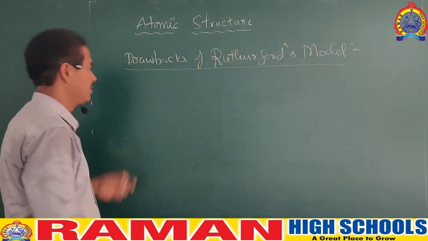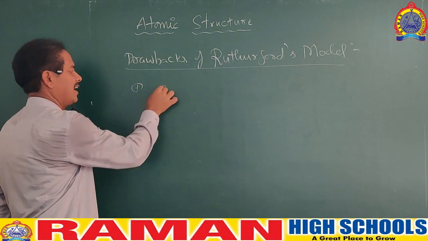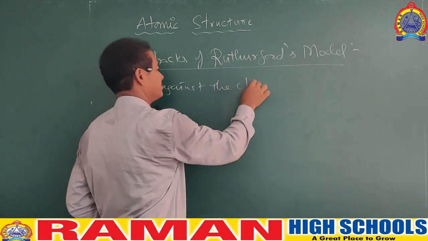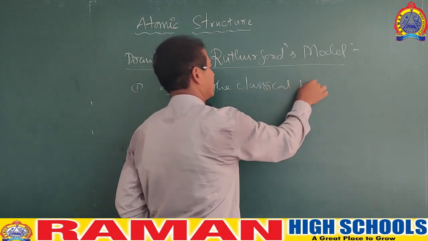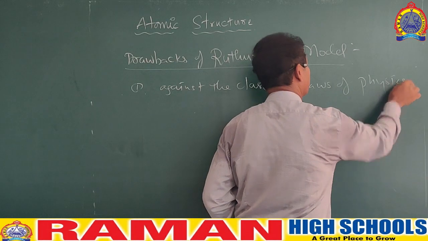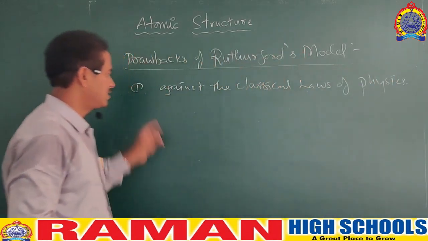Number one, this model is against the classical laws of physics. What is the classical law?